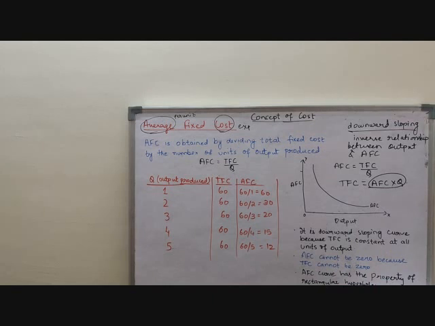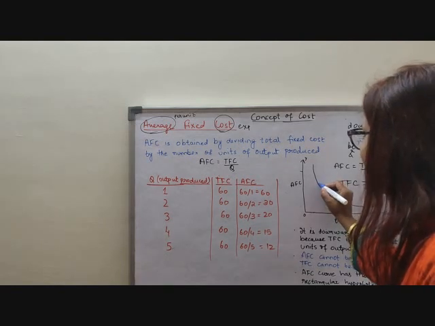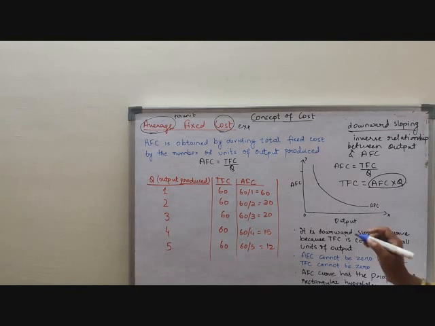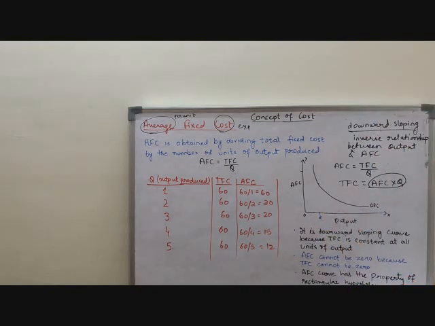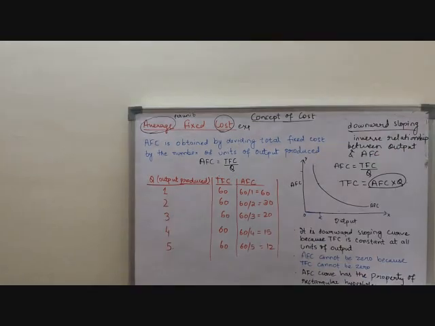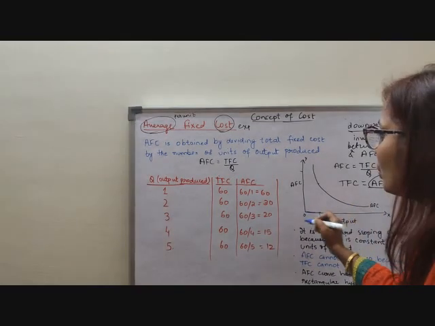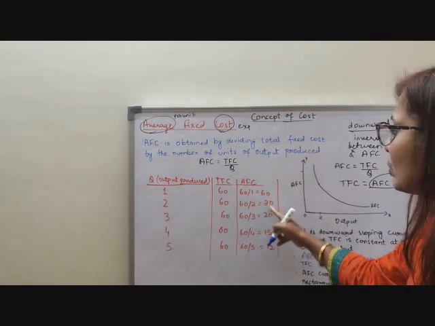So in the table you have seen this. Now suppose we take any point on the AFC curve, suppose I am taking this point. Now suppose this is to produce 2 units of output. This line is the output I am taking. And to produce 2 units of output, my AFC, this is the AFC curve we are talking about, is 30.